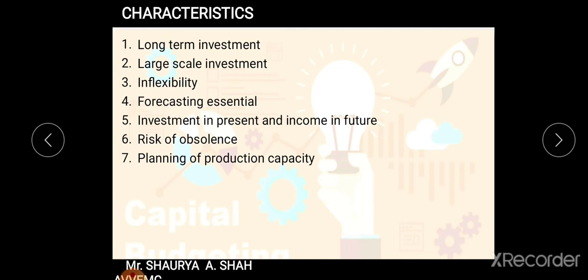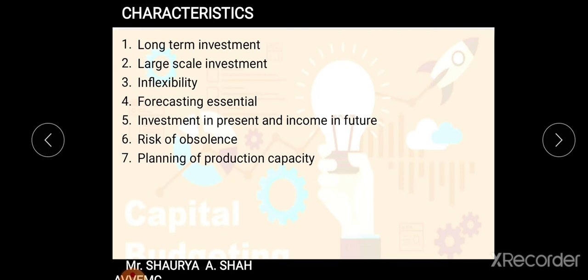So all 7 characteristics once again. First is long-term investment. Second is large-scale investment. Third, inflexibility. Fourth, forecasting is essential. Fifth, investment in present and income in future. Sixth, risk of obsolescence. And the seventh is your planning of production capacity. I hope every student is clear with the characteristics.